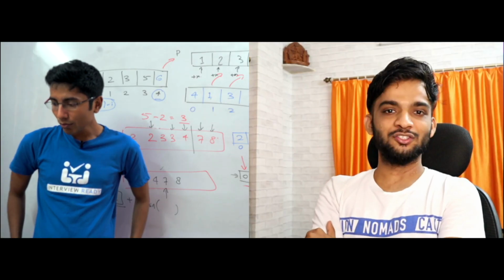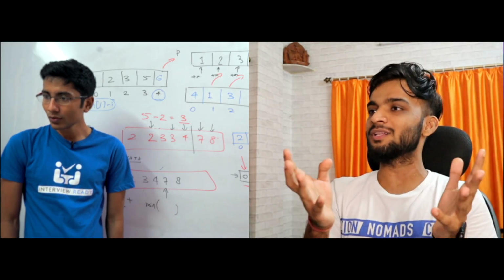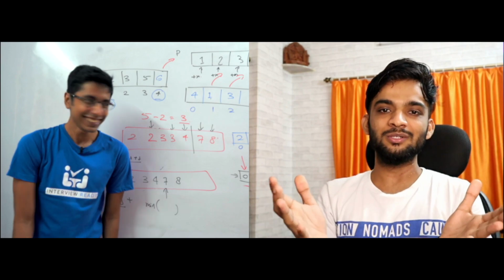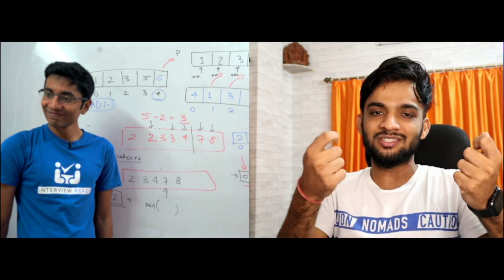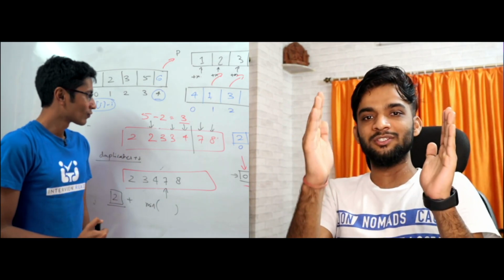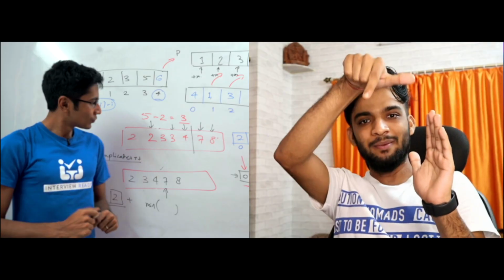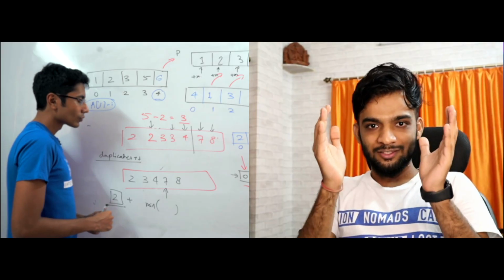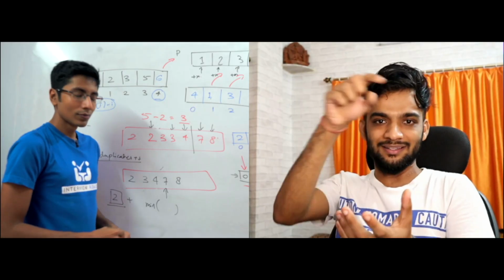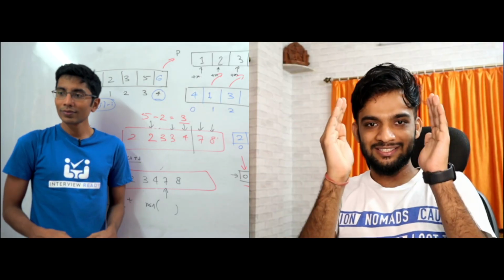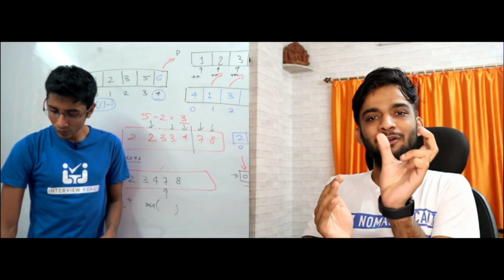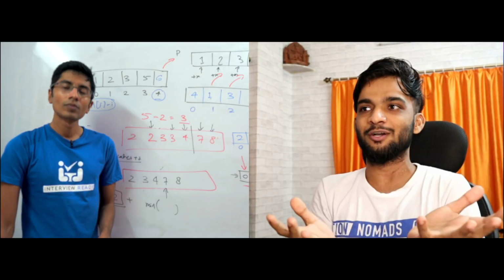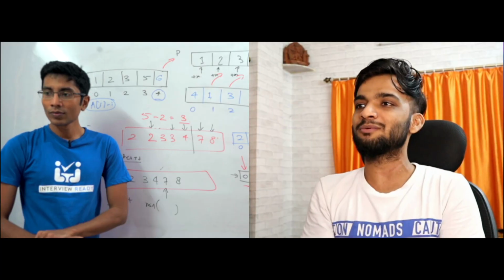So for everyone watching out, the solution is quite simple. What you need to do is you basically have to sort the elements. Once you have sorted the elements, you have to just take the unique elements. Once you have the unique elements, you figure out the range of n minus 1, because if there are n minus 1 places, you can place every element in those n minus 1 places. So since there are, let's say, x elements, apart from x elements, whatever remaining elements are there have to be changed. You don't have any options. And for every window, whichever is the minimum change will be the answer.